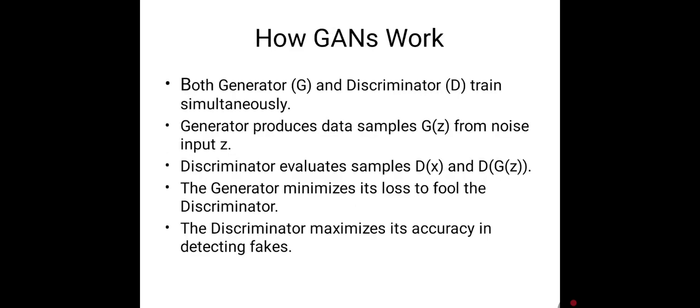And next, how GAN works. GAN works through simultaneous training of both networks. The generator produces fake data, that is G of Z, and the discriminator evaluates both: D of X for real data, and D of G of Z for fake data. The generator tries to minimize the loss by fooling the discriminator. The discriminator tries to maximize its accuracy by rejecting the fake data.